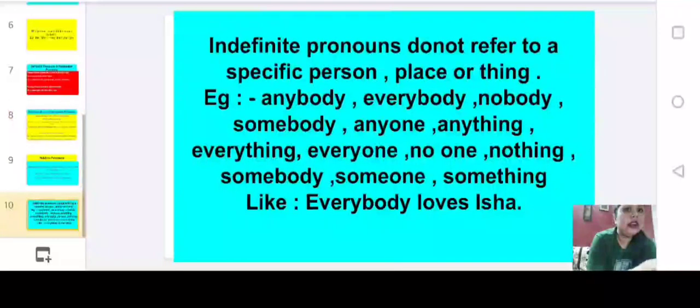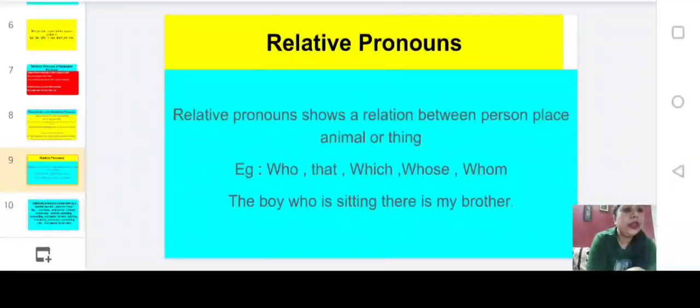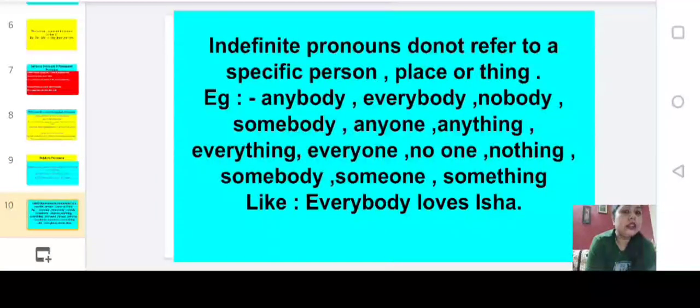Now next we come to relative pronouns. Relative pronouns show a relation between a person, place, animal or thing. For example, who, that, which, whose, whom. So, the boy who is sitting there is my brother. This who is showing a relation between a person, the boy, and a brother. So the boy who is sitting there is my brother.